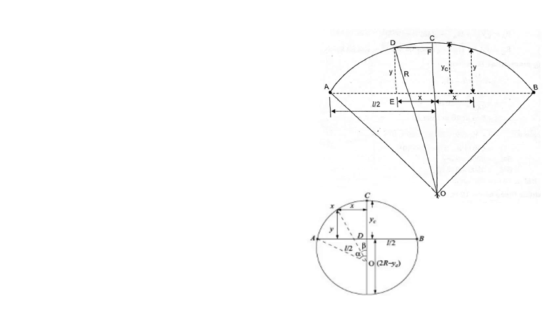Span would be given, radius will not be given. You know that this length is YC, I asked you to observe already. So this length will be 2R minus YC.